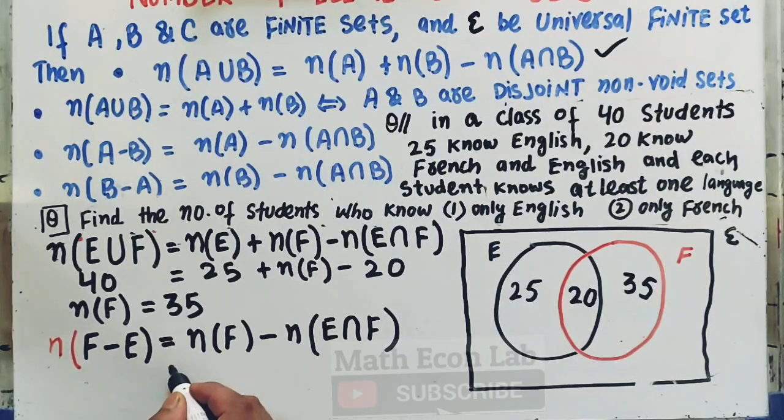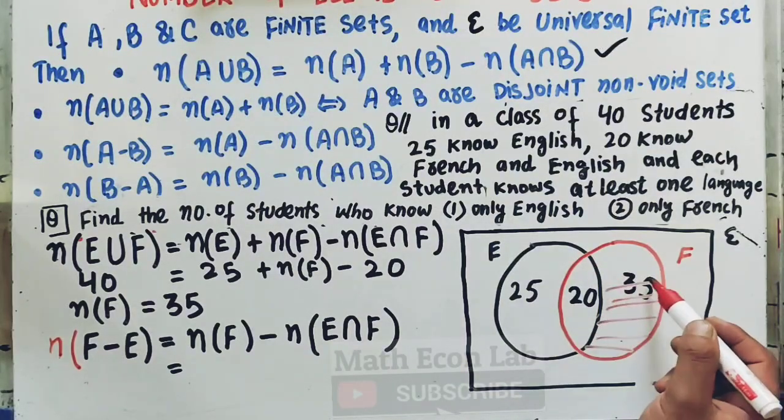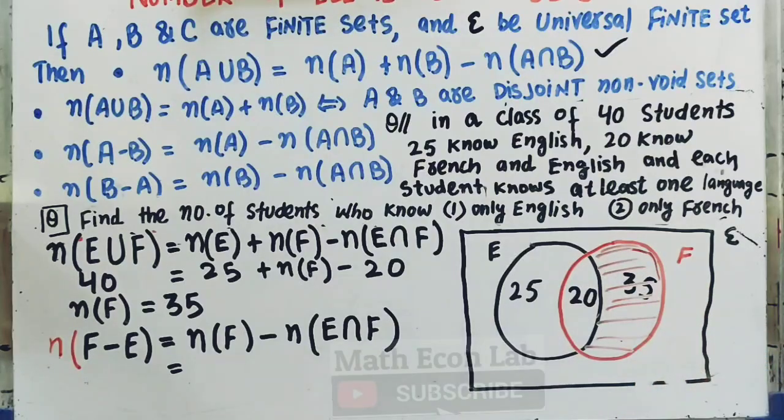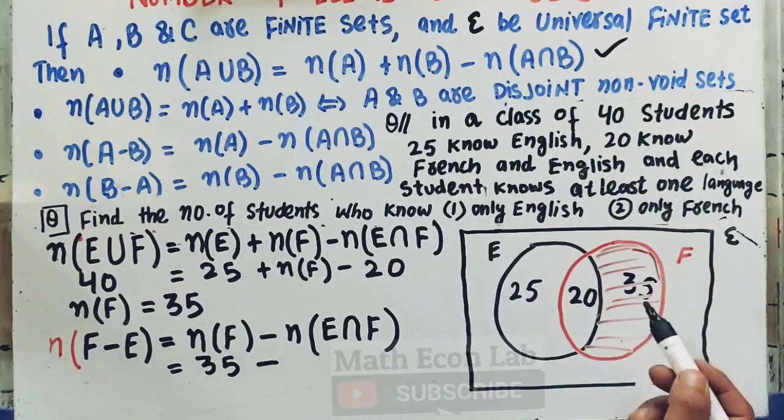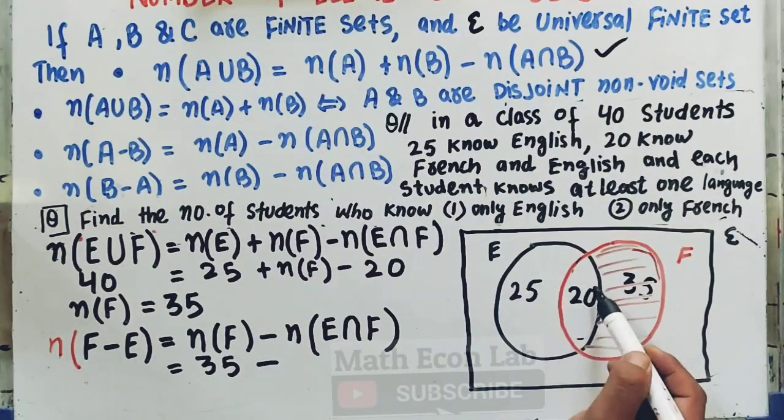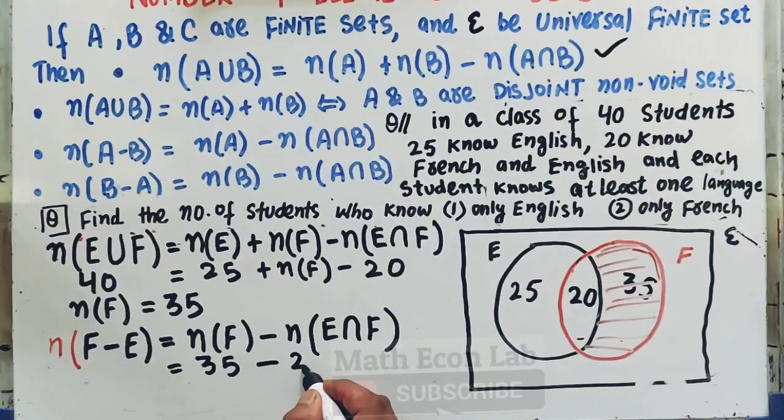It will be equal to this whole circle, the number of students who know French, which is 35, minus the number of students who know both English and French, which is 20. So it will be equal to 15. So 15 is the number of students who only know French.